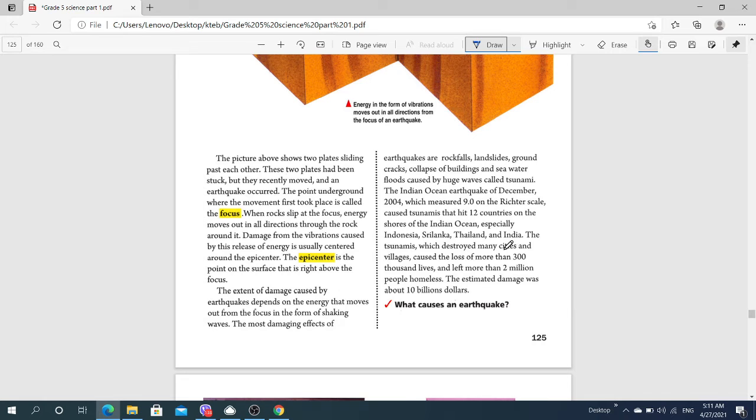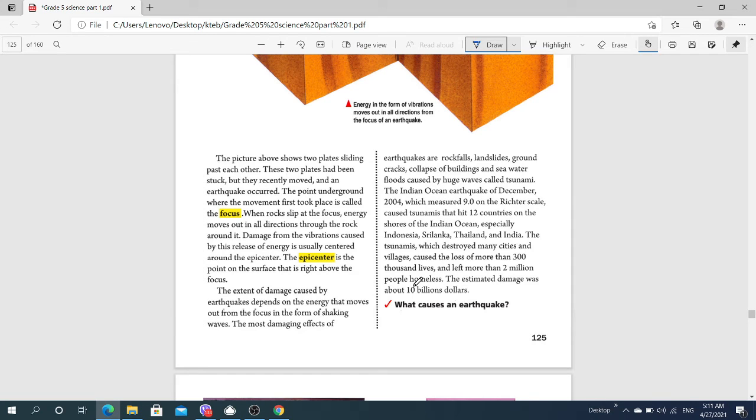The tsunami destroyed many cities and villages, caused the loss of more than 300,000 lives, and left more than 2 million people homeless. It means 2 million people homeless.